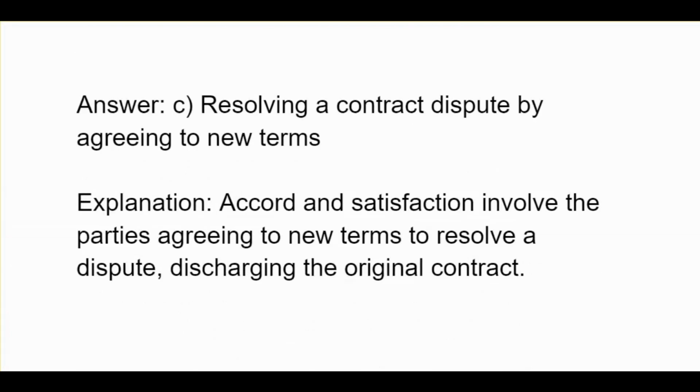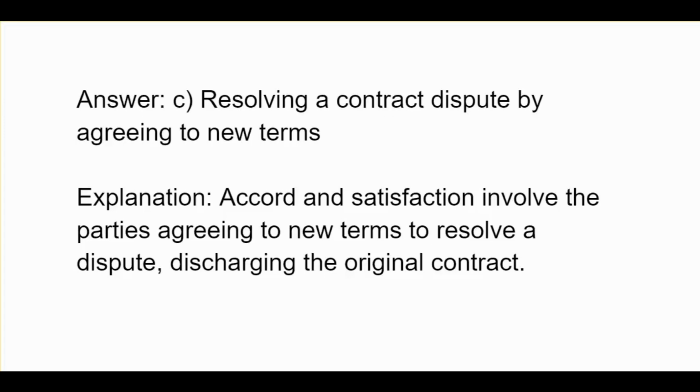C, resolving a contract dispute by agreeing to new terms. Accord and satisfaction involve the parties agreeing to new terms to resolve a dispute, discharging the original contract.